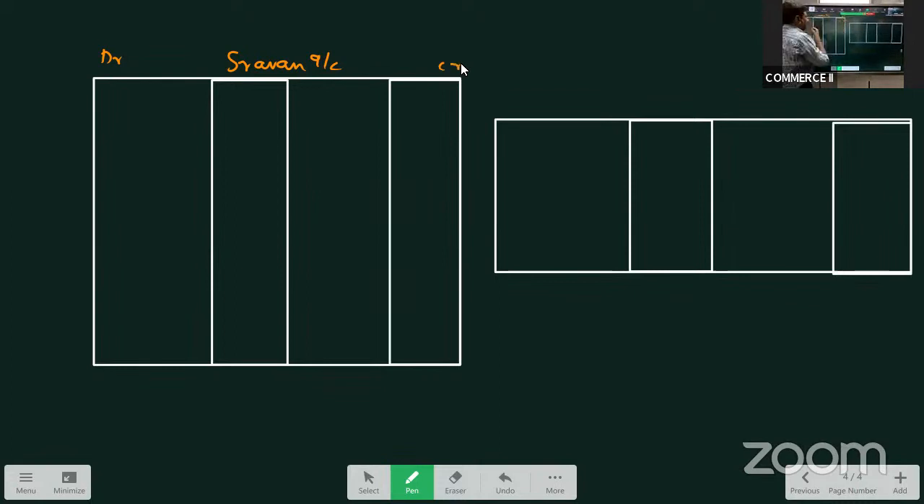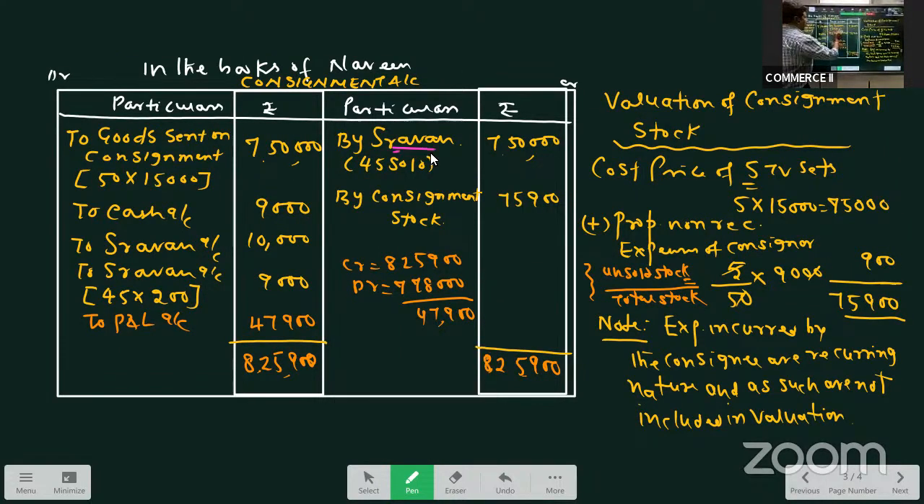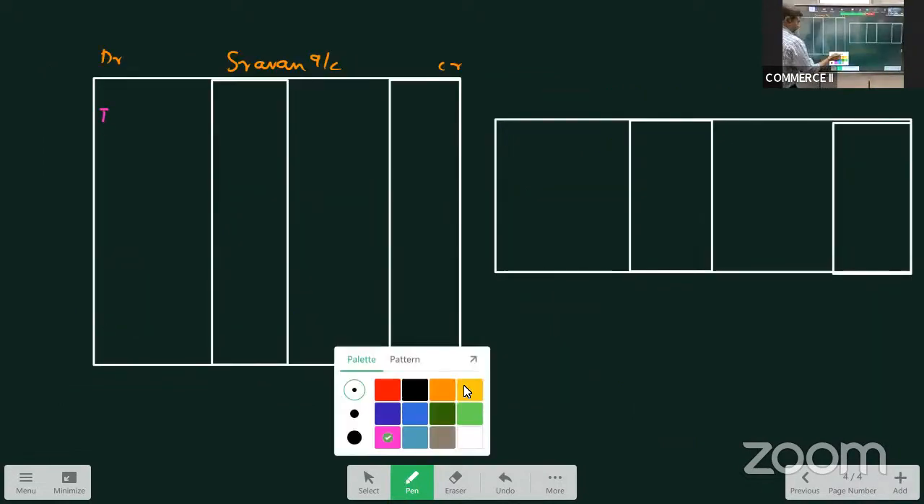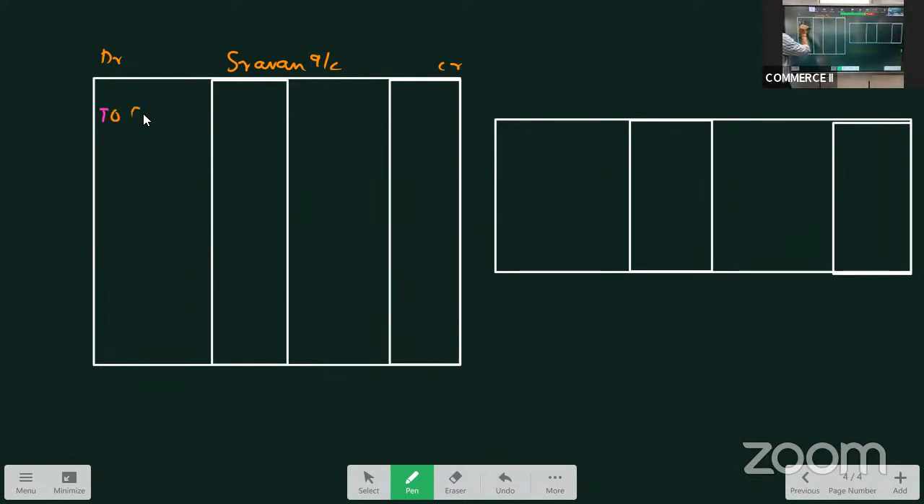Shravan account. Right? How do we prepare it? Wherever in the consignment account we have the name Shravan, this will appear in Shravan account. If it is on the debit side of consignment, it will appear on the credit side of Shravan account. So we have by Shravan on the credit side. So that will take on the debit side as to consignment. To consignment. This is the entry on the credit side of consignment account as by Shravan.